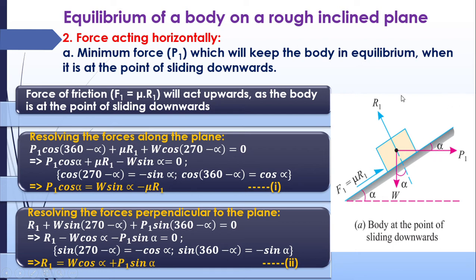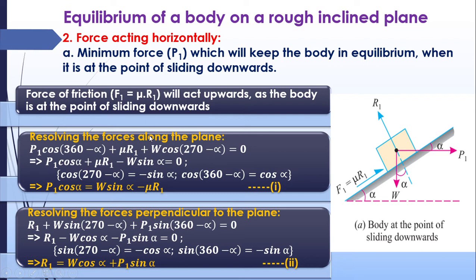We are doing the same procedure also. In the first case, we are finding the minimum force to be applied, the minimum horizontal force. So the friction will be acting upward because the body has a tendency to move downwards. So F1 is equal to mu R1, which will act upwards as the body is at the point of sliding downwards.